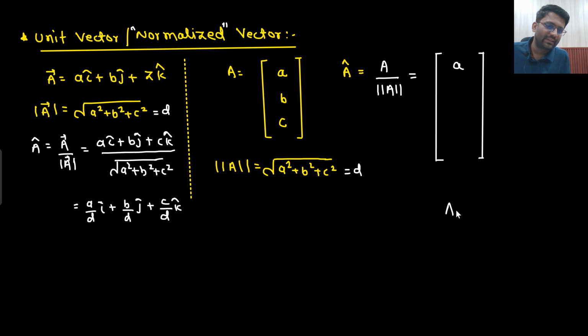So all the elements of matrix A will be divided by d. This will become a by d, b by d, and c by d. There you go. So what is the meaning of normalization? You are dividing with the magnitude of the vector. Understandable? Very straightforward.